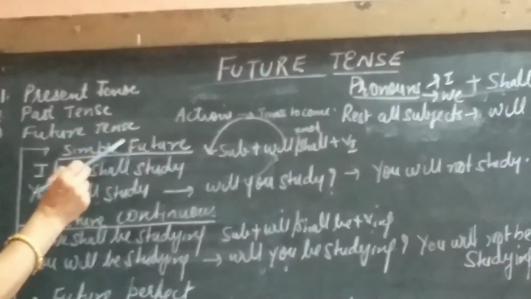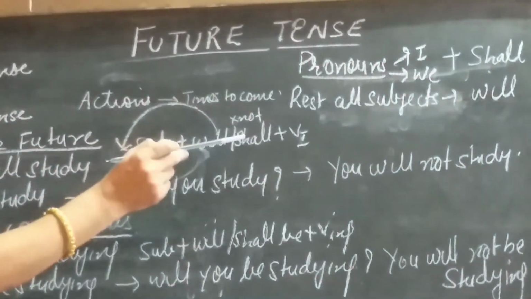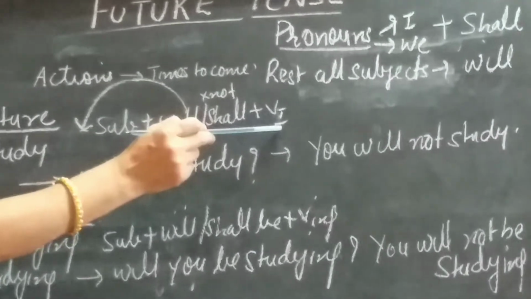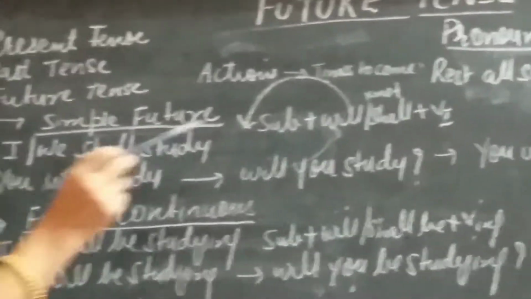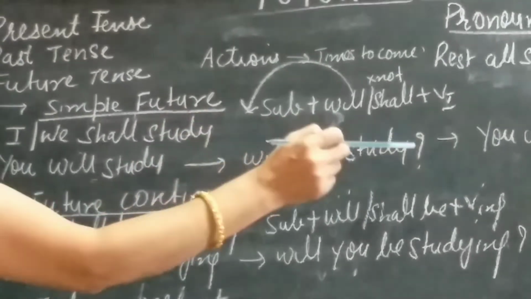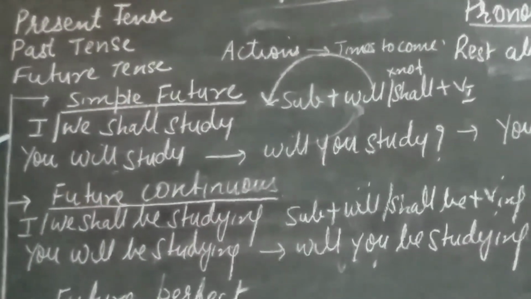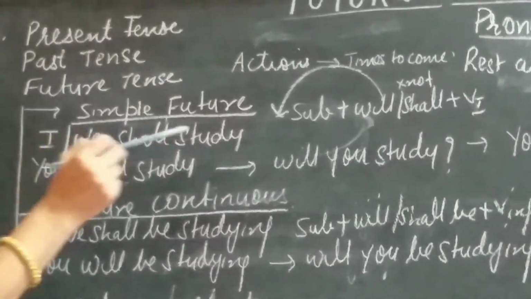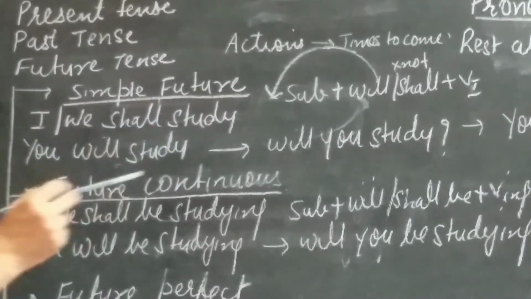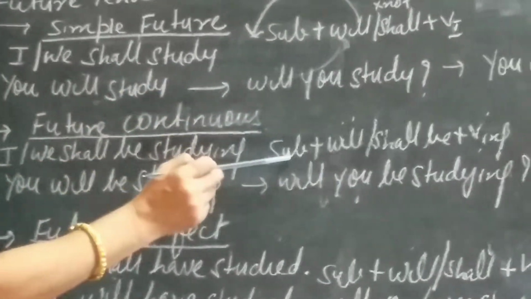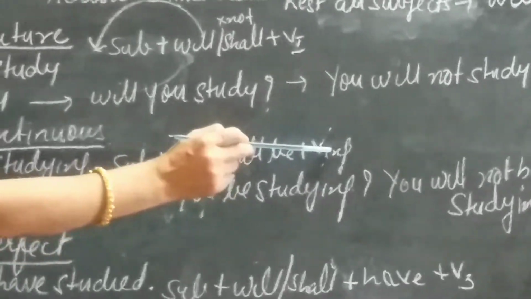Now in simple future, the structure is subject plus will or shall plus your verb in the first form. With the rest of the subjects you will use will: subject plus will plus verb in the first form. So a sentence becomes like this: I or we shall study, you will study. Now in future continuous, your structure is subject plus will or shall plus be plus verb plus ing.